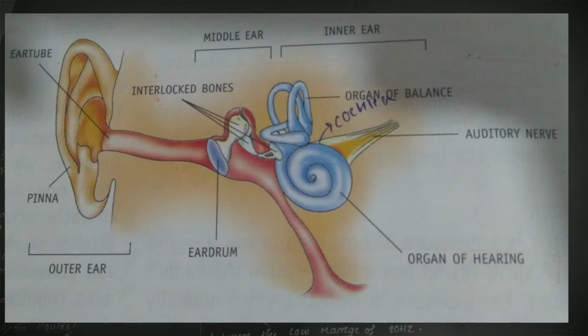Here you can see a pinna written. A pinna actually acts as a filter and receives all this sound and puts it into the ear tube. When the sound enters the ear tube, the vibrations make the eardrum vibrate, due to which the interlocked bones vibrate and transfer their energy to the organ of balance. We can also call that organ the cochlea, which synthesizes that, converts it into sound signals, and transfers it to the brain through the auditory nerve.